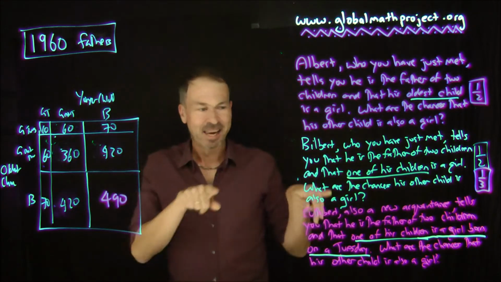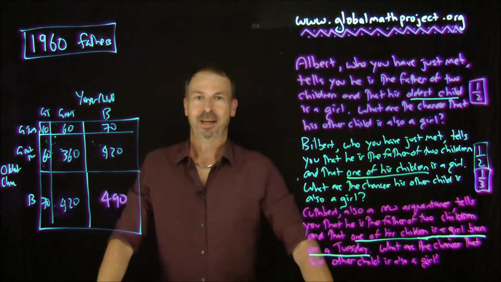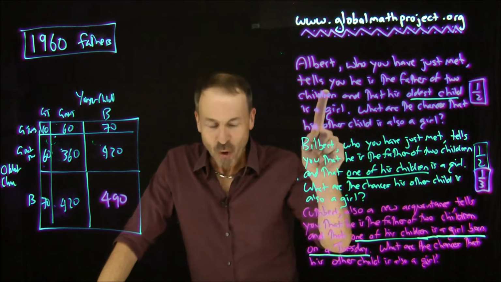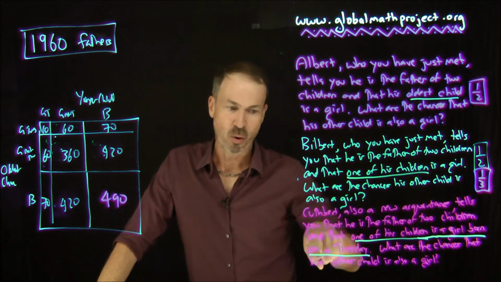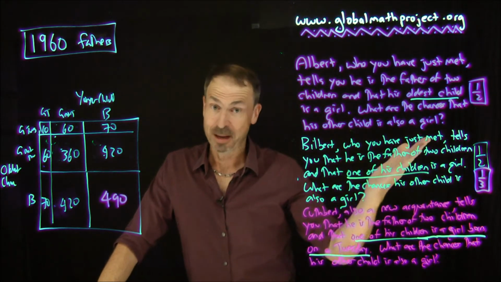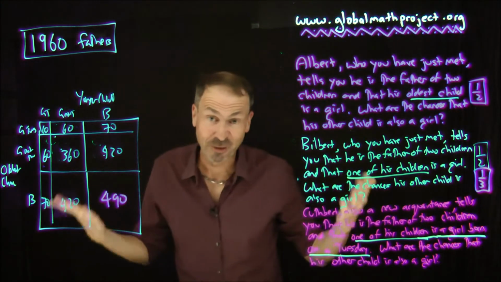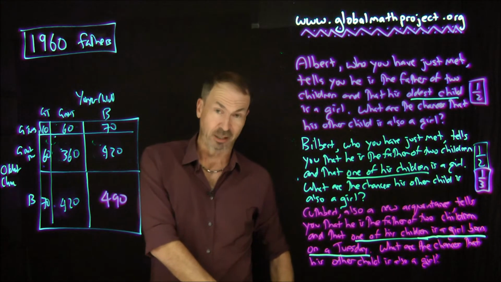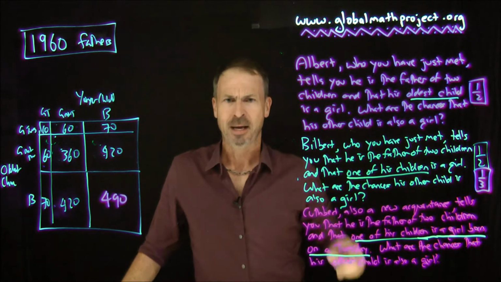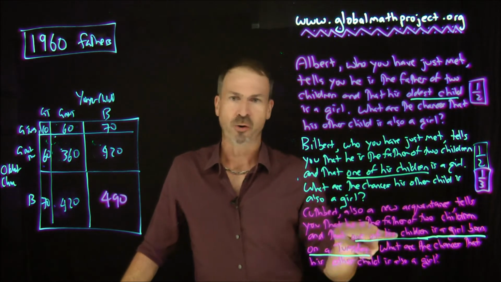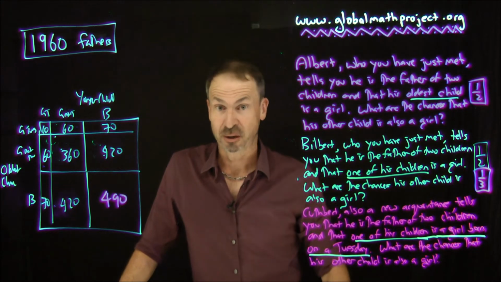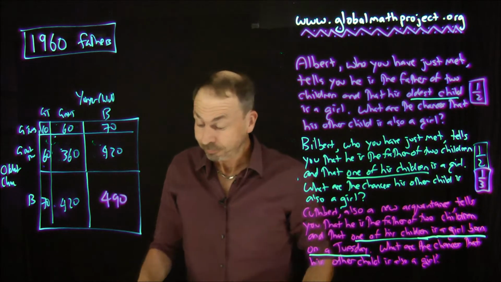All right, so I have to analyze this, Cuthbert. Now, let's go through the two motivations. He's also said one of my children is a girl born on a Tuesday. So he chose somehow a child to talk about. Maybe he flipped a coin. In which case, he says, okay, heads, I'll talk about my oldest, tails, I'll talk about my youngest. He flips a coin, gets an answer, and says, oh, the child I just flipped on tells me to say girl born on a Tuesday. All right, so let's assume he did flip a coin to choose which child to talk about, and let's see what answer we get. All right, complicated.